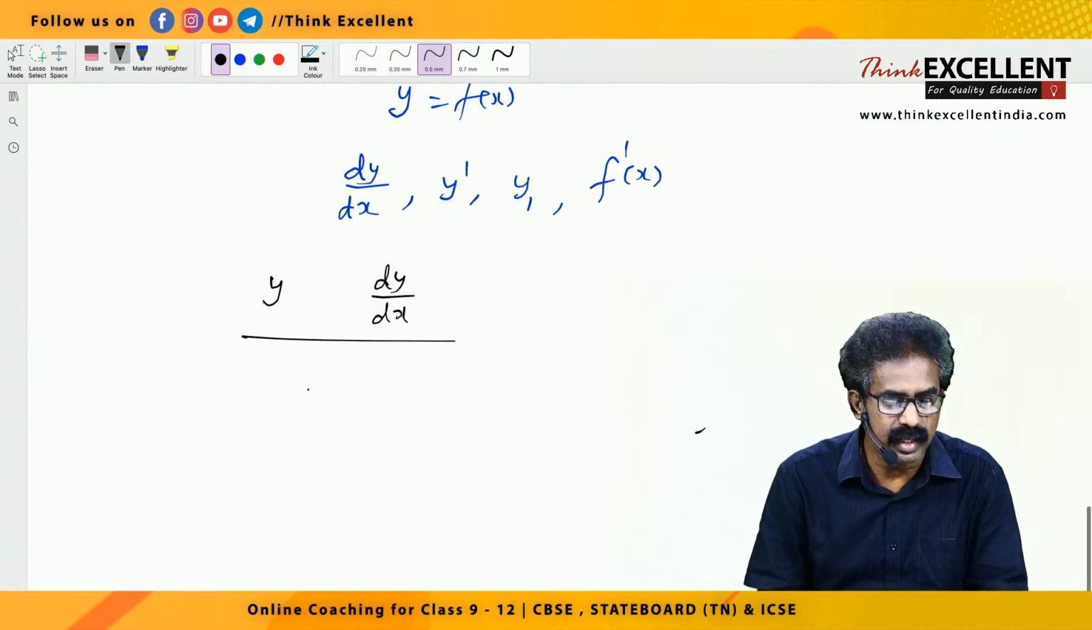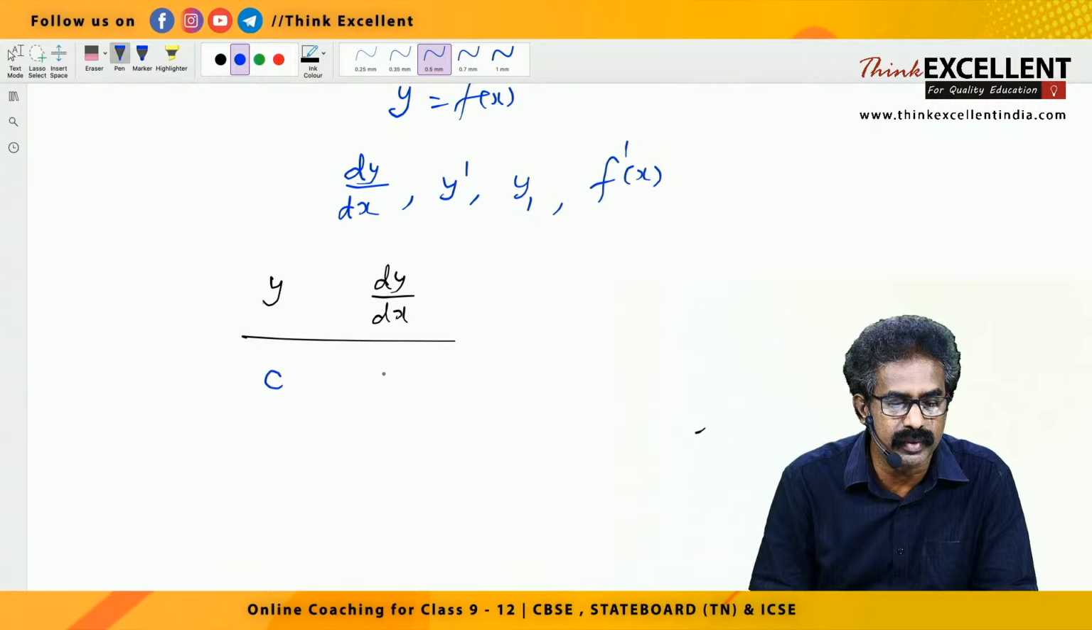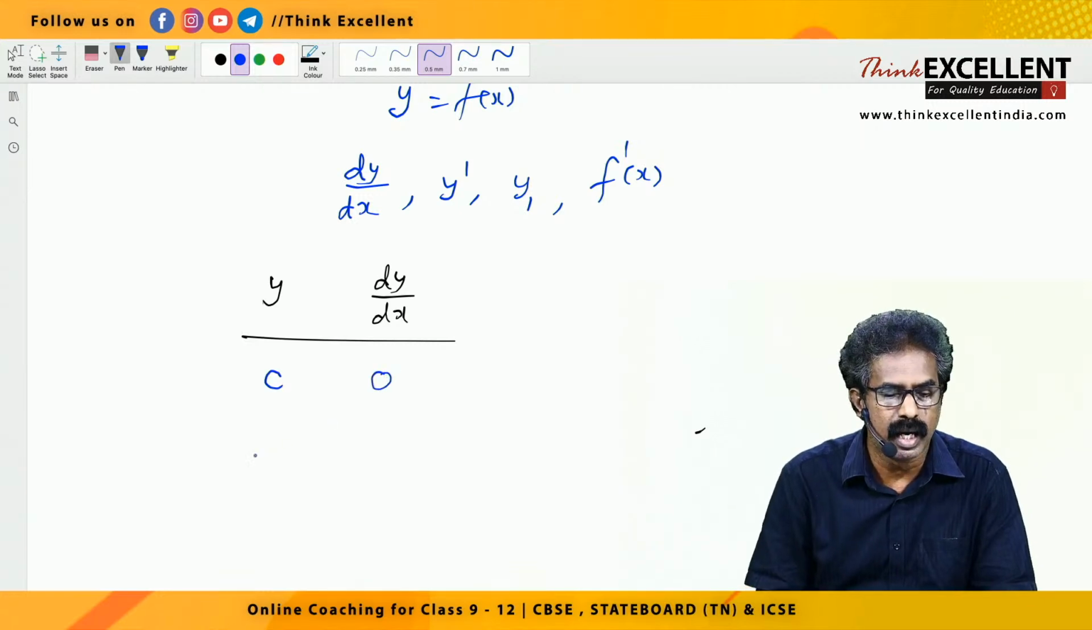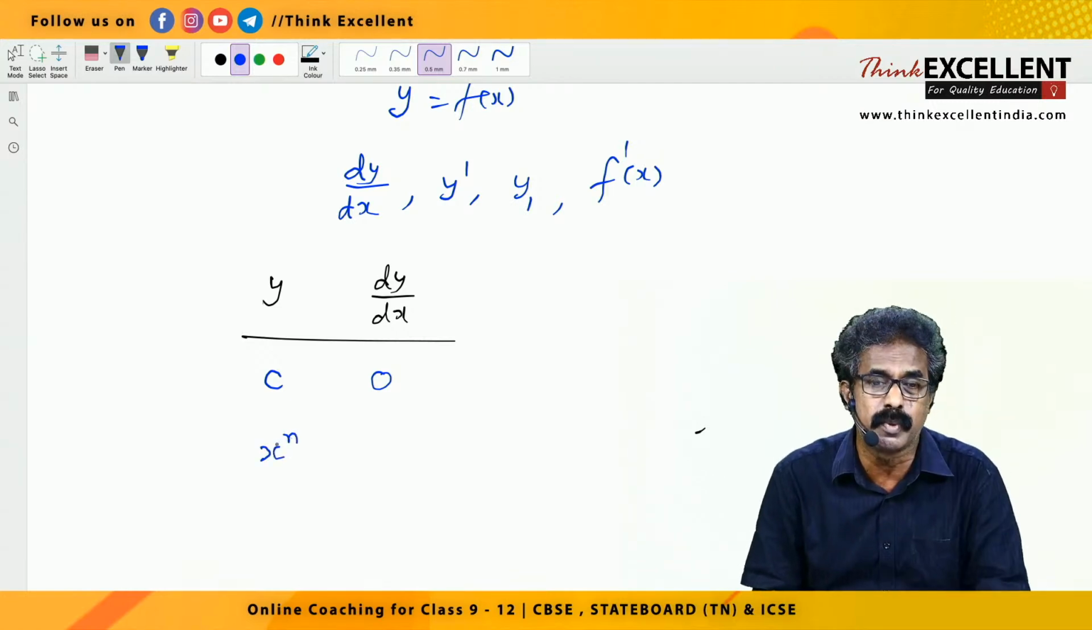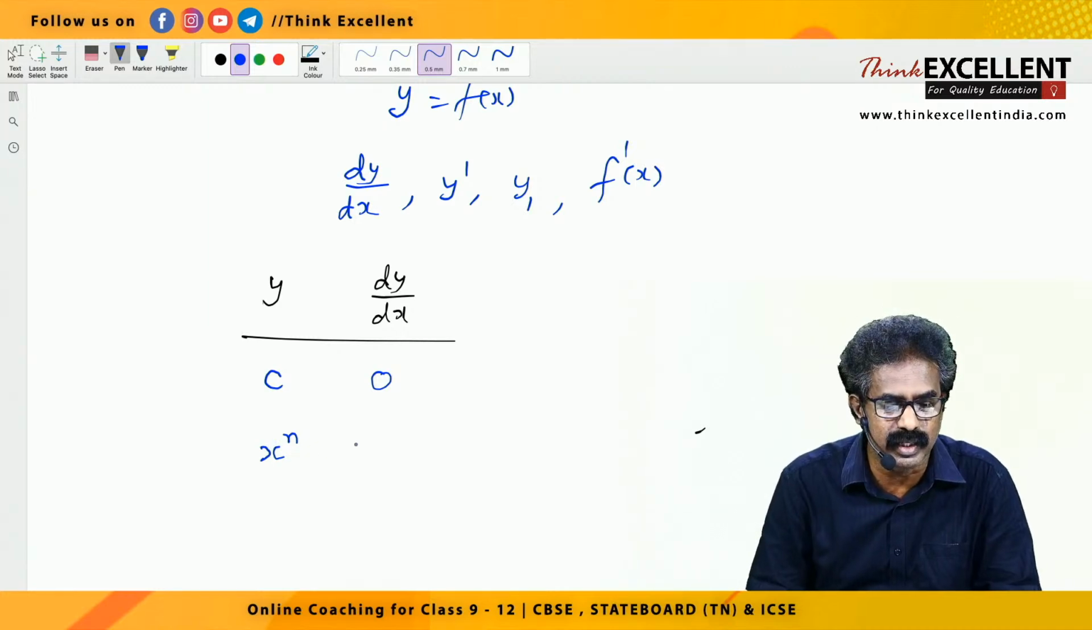Take the first formula, constant. If I take constant, already you know the derivative of constant is what? 0. And the most important formula, where we use the more number of times, is x raised to n. The derivative of x raised to n is n into x raised to n minus 1.